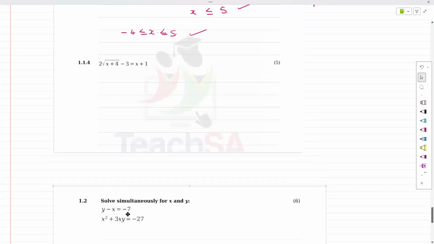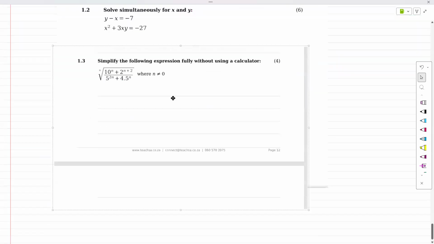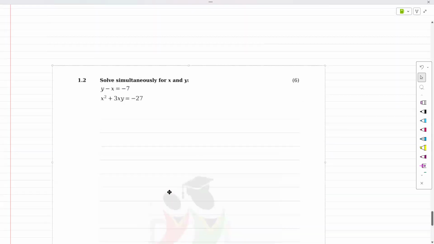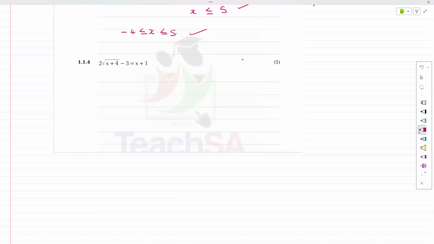The next one, the moment you see a square root, please understand you need to double check your answers. You need to test answers. Just don't forget that square roots mean testing answers. But other than that, it's fine. So let's start to solve, right? If I start, I'll take the minus 3 over, it becomes plus 3. So I end up with x plus 4. On this side, I got 2 root x plus 4.